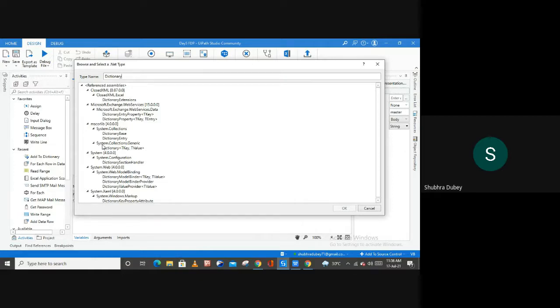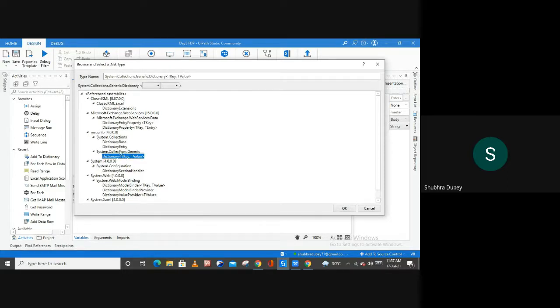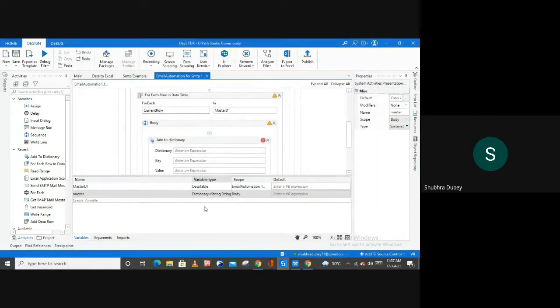So inside of system.collection.generic, you have this variable type Dictionary with TKey and TValue. This is what we want to use here. Select your desired type of your variable, and after selecting it you get this drop down option, where you have to provide the types. In my case, the key type is string, and for the value also string. Then hit OK.